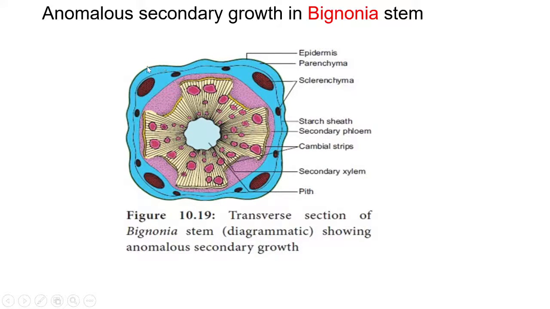Dear student, see in this diagram, first of all, the stem shows normal growth. But what happened later? This cambium, this is the cambium strip, develops more and more secondary xylem at the 4 patches, 1, 2, 3 and 4. And that's why the stem shows the ridges and the furrows. Hence, in this case, this cambium ring shows abnormal activity, and that results in the formation of anomalous secondary growth.